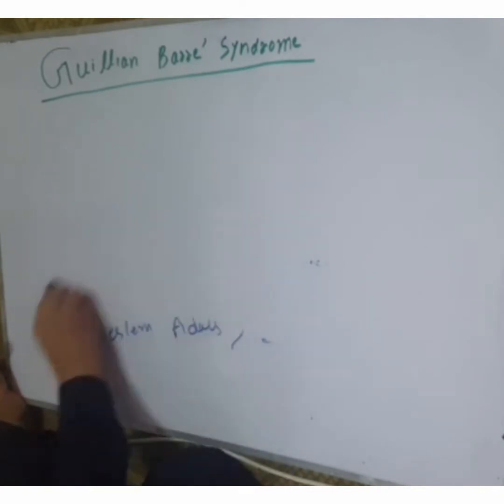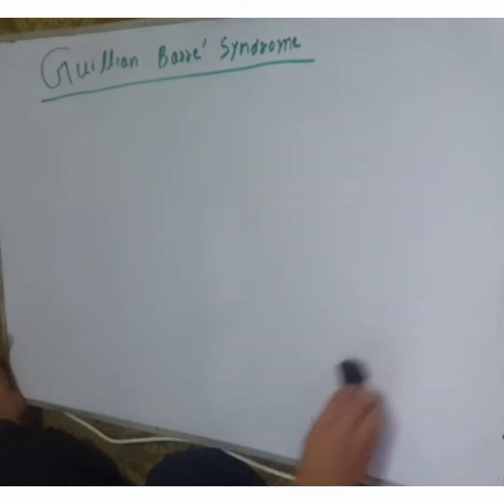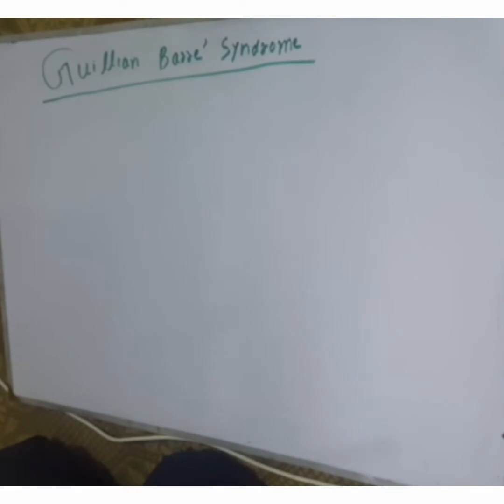Guillain-Barré syndrome is an autoimmune disease. There is autoimmune polyradiculopathy, that is, autoantibodies are formed against multiple nerves. As a result of polyradiculopathy, there is weakness and sensory loss.